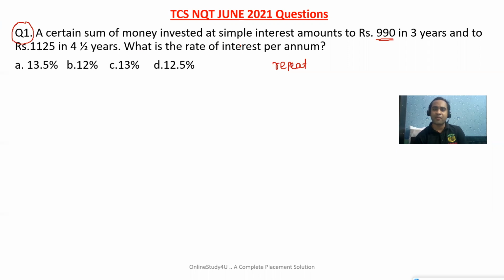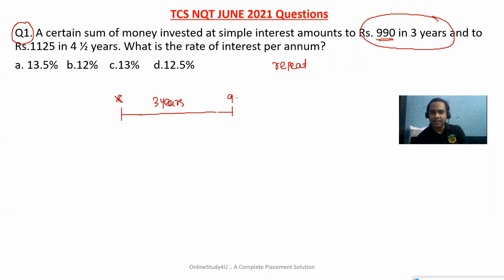A certain sum of money invested at simple interest amounts to rupees 990 in 3 years. Friends, suppose you had X rupees and you invested in a bank for 3 years. After 3 years, the bank is giving you 990 rupees.